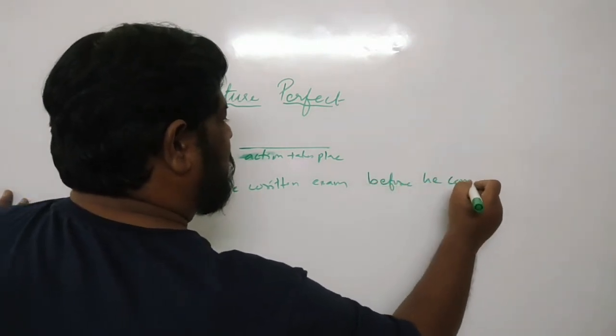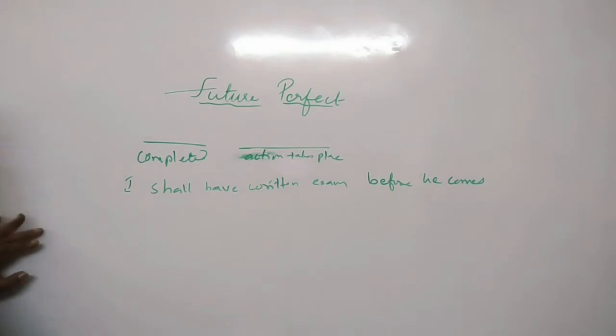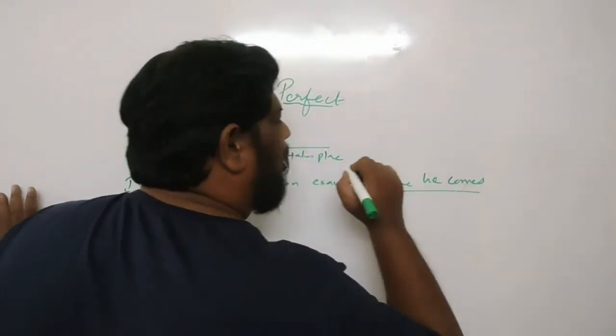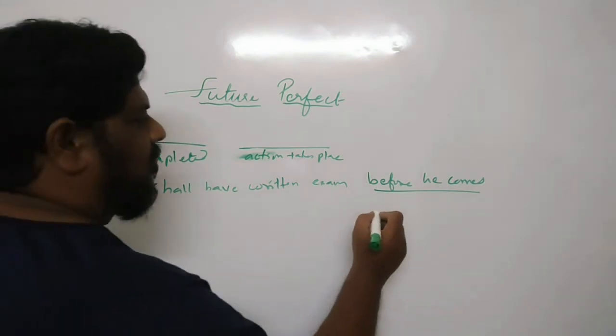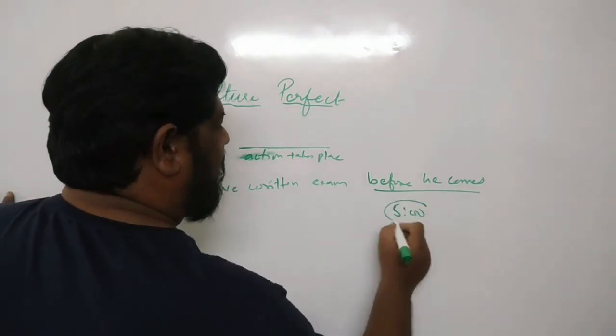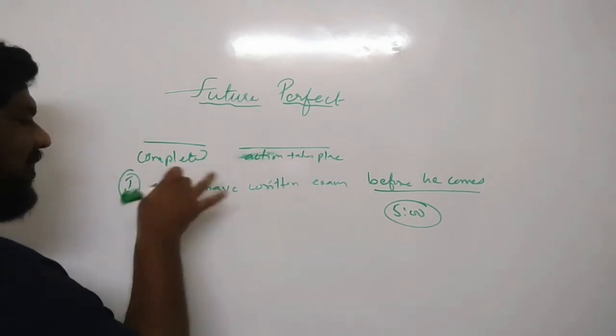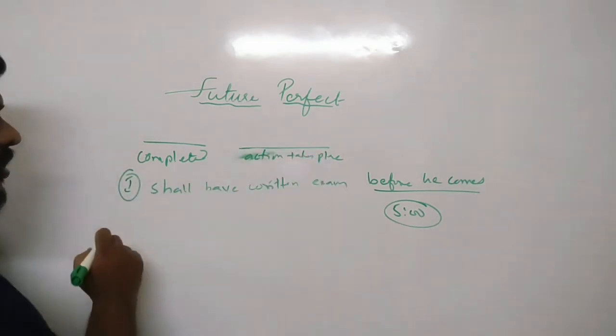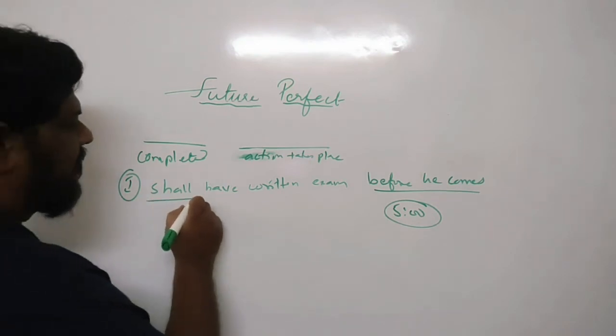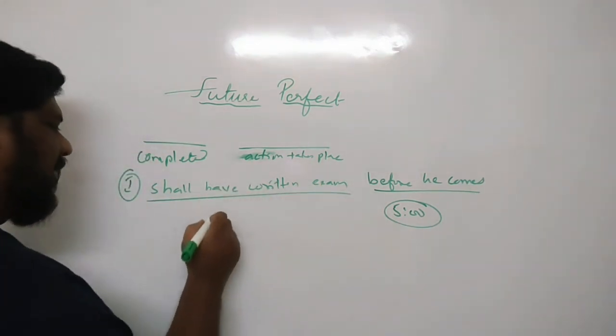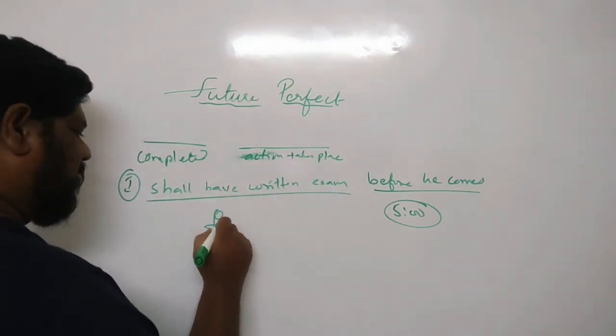he comes. So here you can see two actions. One is somebody is going to come tomorrow. Maybe his friend is going to come at 5 o'clock. Okay, we'll think that this boy's friend is coming at 5 o'clock. By the time, we are talking about tomorrow, he shall have written the exam. So that means his exam will be finished.